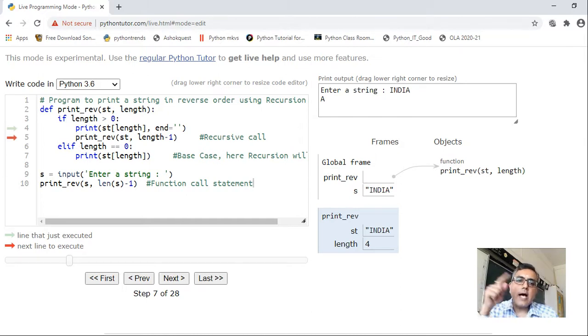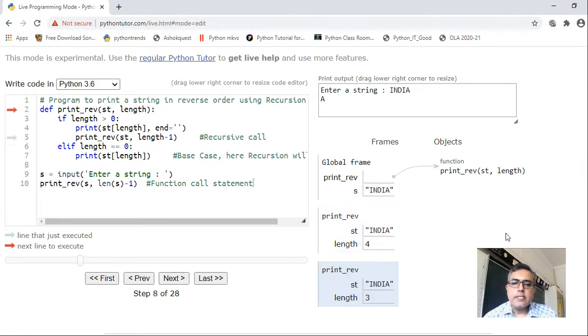Now you have displayed the last character. Now you will display the second last character. Okay, now to display the second last character, what you will do? You will give the same string, but this time length will be reduced by 1. So length will become 3, right? Click on next. Now see, this time it has called print REV, ST is India and the value of length is 3. Okay, again it is executing this same code.